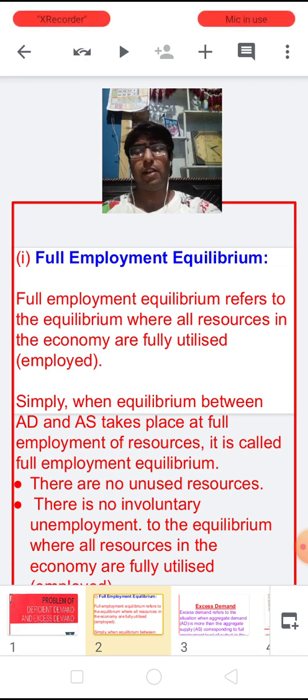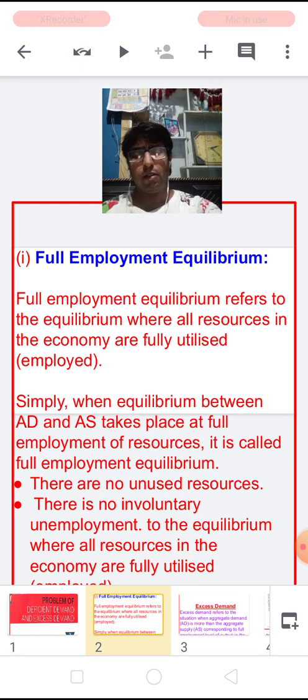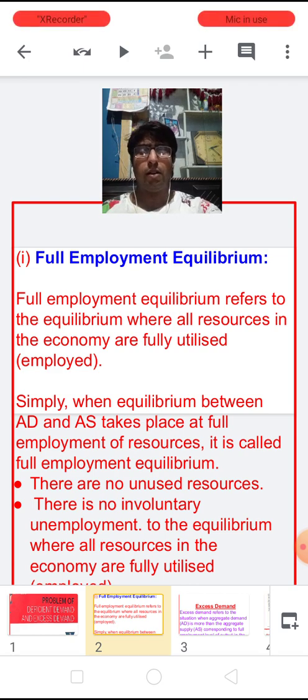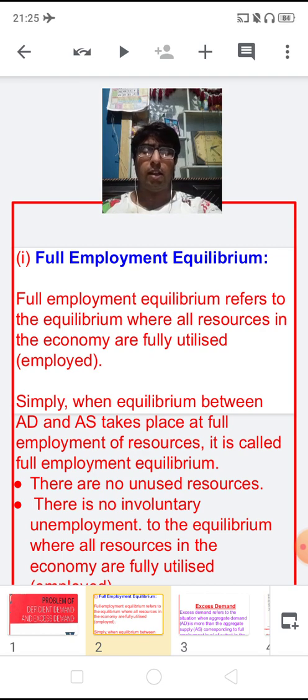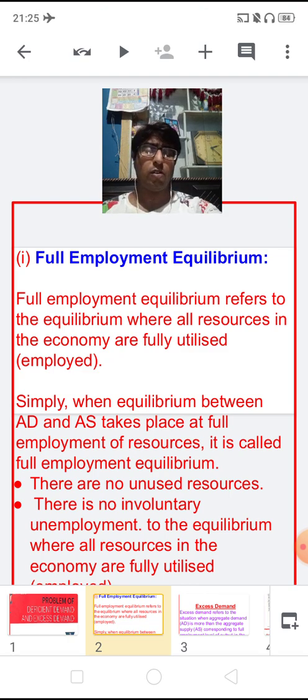Whatever the resources we have are already fully utilized, and there are no unused resources or unused employment in an economy. So when equilibrium between AD and AS takes place at full employment of resources, it is called a full employment equilibrium.